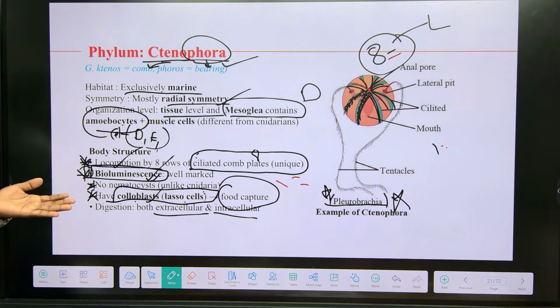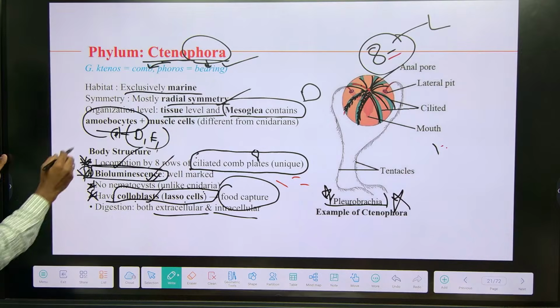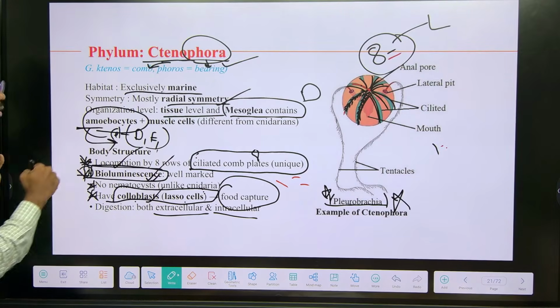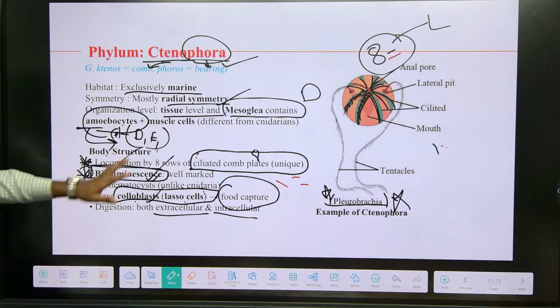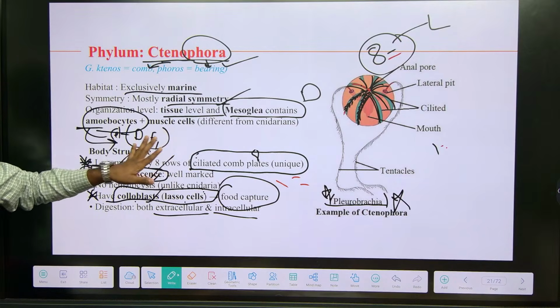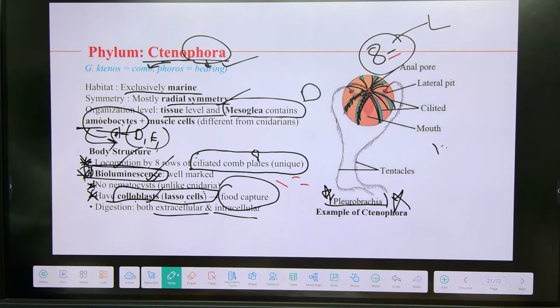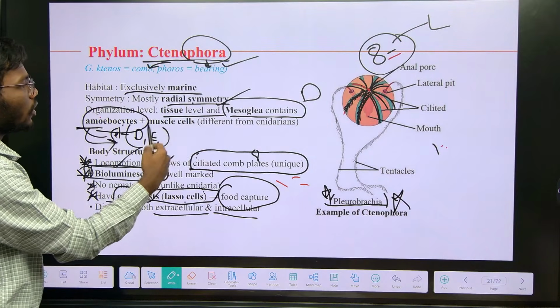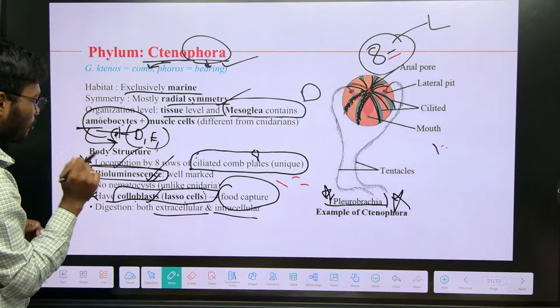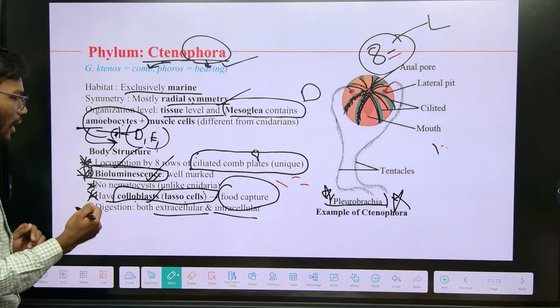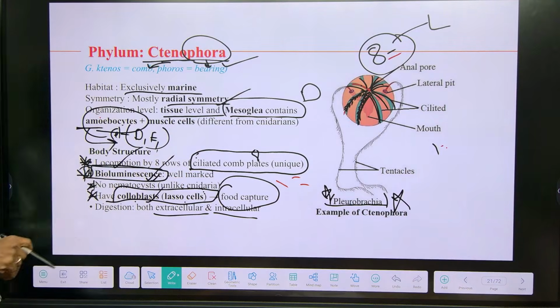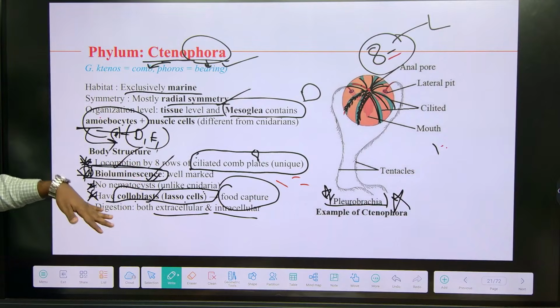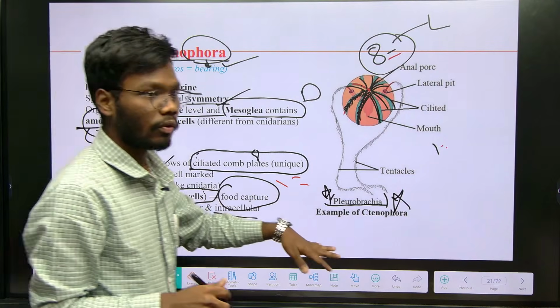These are undifferentiated tissues. You just remember there are some cells which perform body physiological functions. So they help in the digestive system and excretion, right? Exclusively marine, radial symmetry, tissue level, diploblastic animals, and locomotion by comb plates, bioluminescence, colloblasts. So these are the features of the phylum Ctenophora, right?